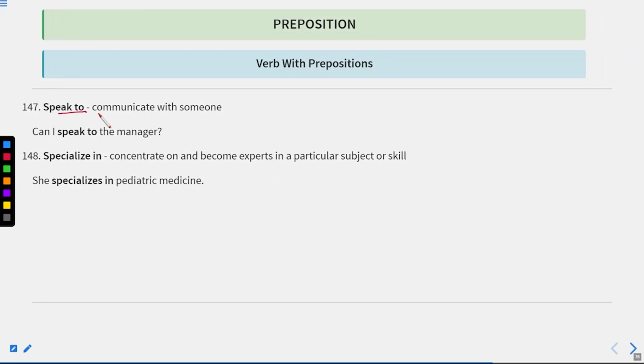Next one is speak to, communicate with someone. Can I speak to the manager? Then specialize in, concentrate on and become experts in a particular subject or skill. She specializes in pediatric medicine. Okay, pediatric means children related. Okay, now let us move to the next one.